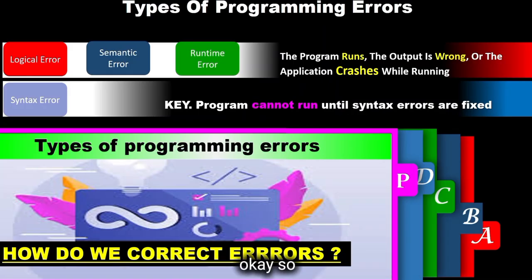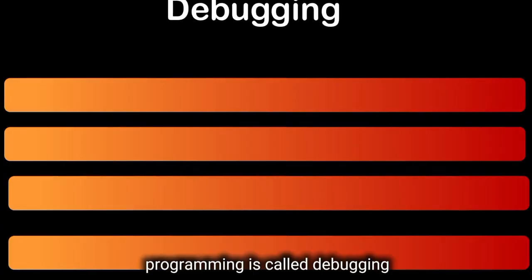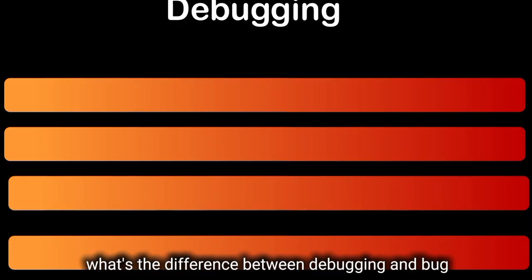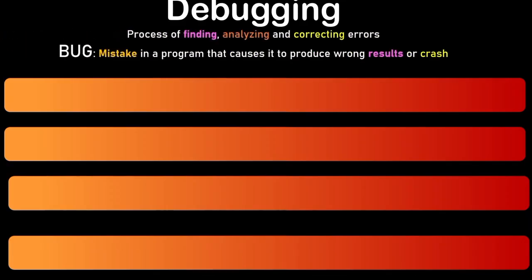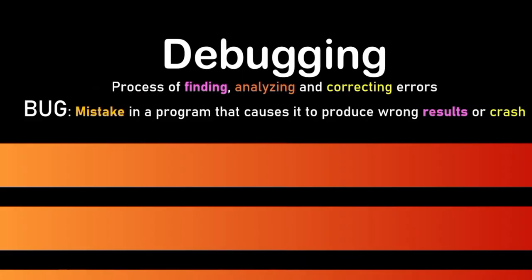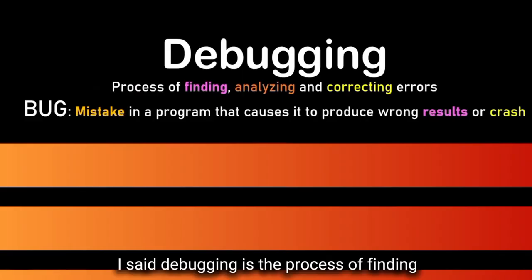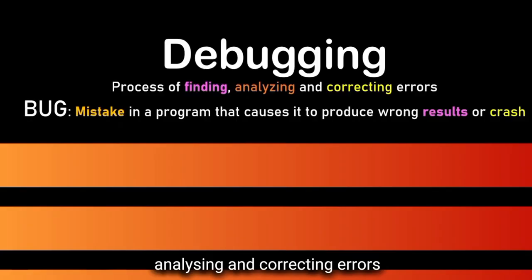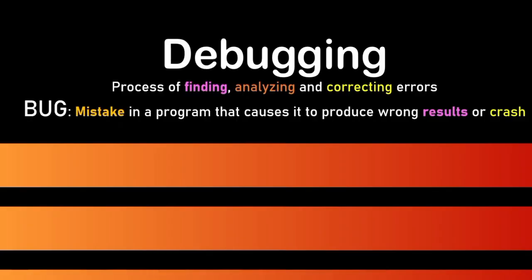The process of correcting errors in programming is called debugging. So we'll look at the difference between debugging and bug. To begin with, debugging is the process of finding, analyzing, and correcting errors, while bugs are mistakes.